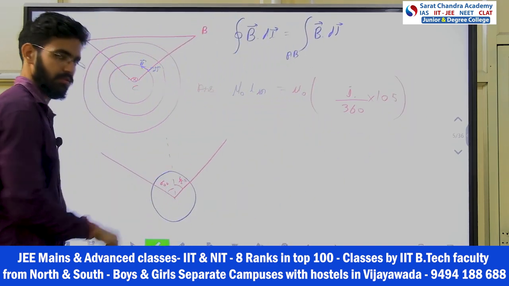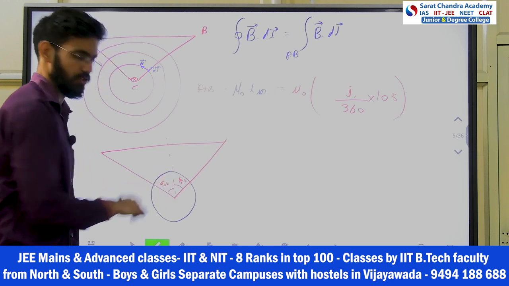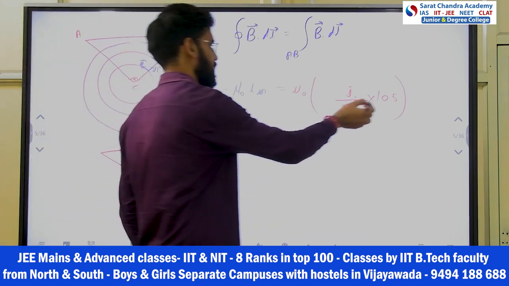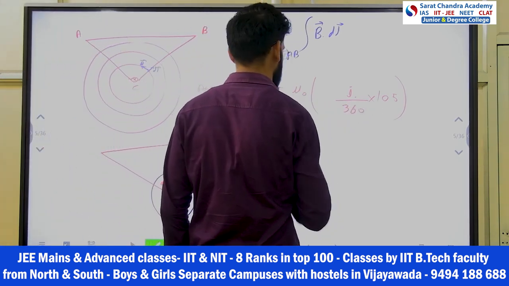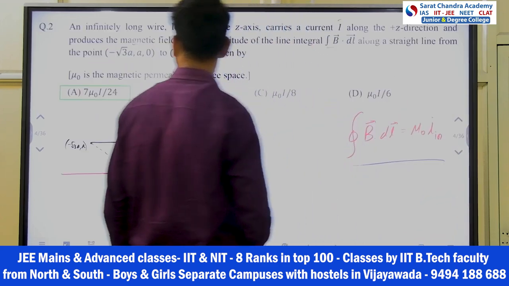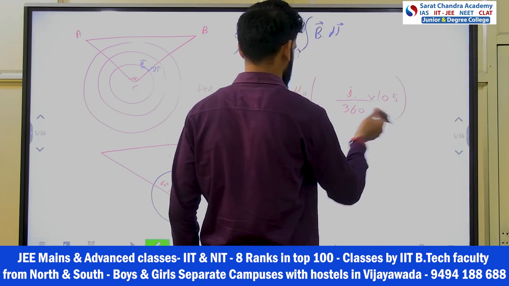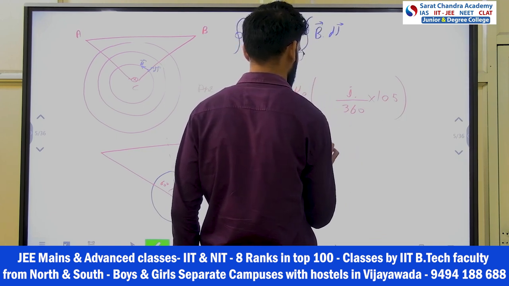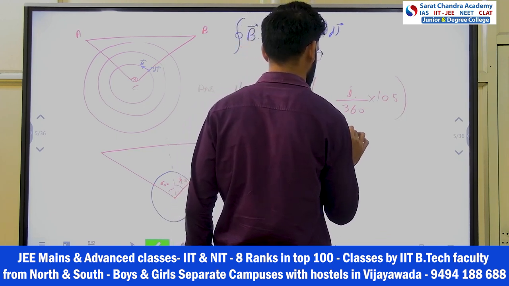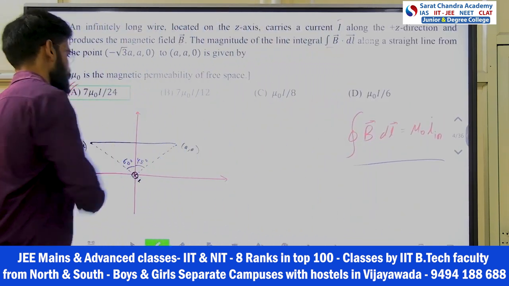This is 60 plus 45. Your I in will be for the 105 angle only, right? So this is your current. How much does this come to? This comes to 7 by 24. If you cancel this out, it will come 7 by 24 mu naught I. So your answer will be option A.